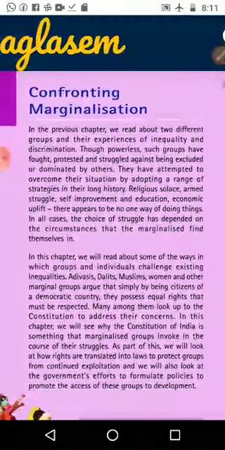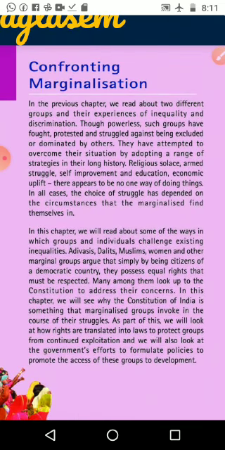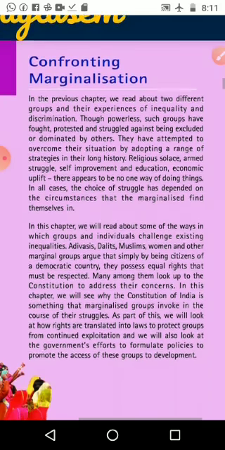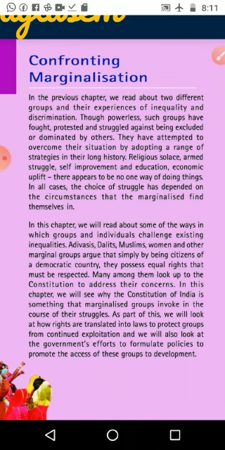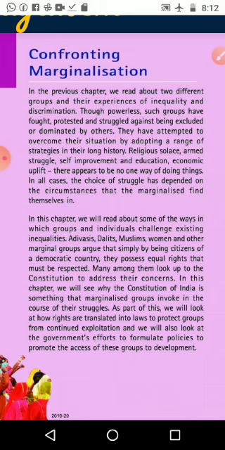In the previous chapter, we read about two different groups and their experience of inequality and discrimination. What are those two groups? One is Adivasi, another one is the Muslim community. Though powerless, such groups have fought, protested and struggled against being excluded or dominated by others. So they want to get provisions, some security and protection in society. For that purpose they have formed groups and are fighting against the people who are dominating them. They conducted protest rallies and other things, and started struggling against that.